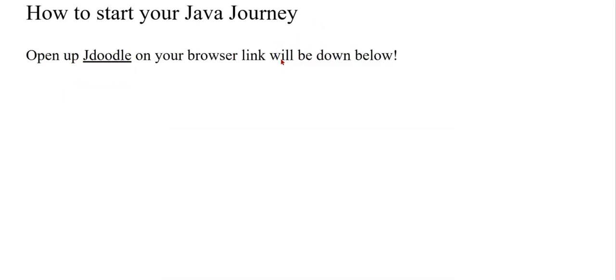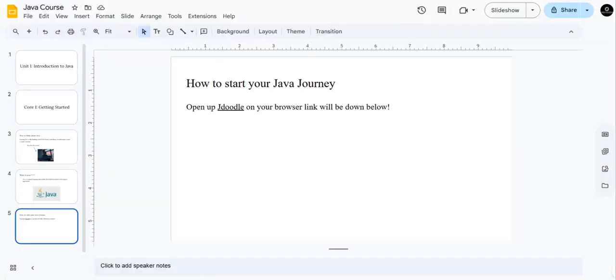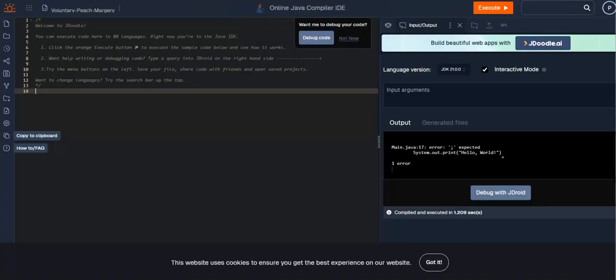So, how to start your Java journey? Well, you can use any Java compiler. This is what I would recommend because it is one of the simplest, very flexible and easy to use. It's called JDoodle. I'll put the link down in the description if you can't access it through your browser, but you can just search up JDoodle and access it there. So I already have it opened up right here.